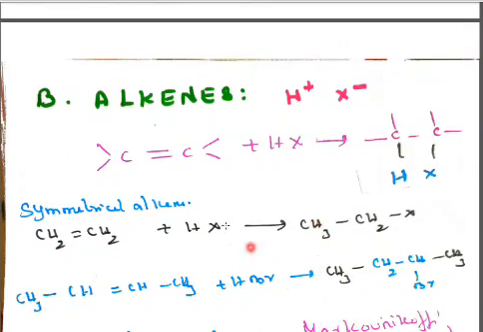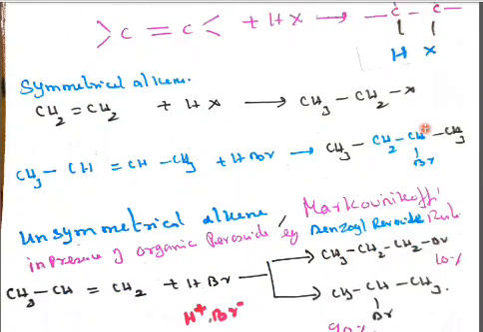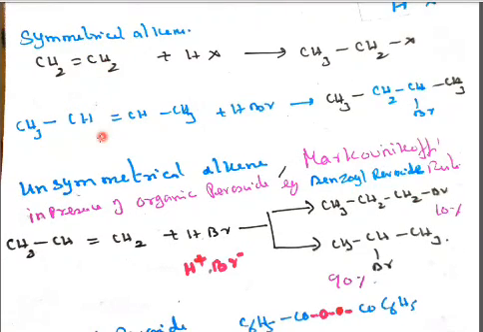Then alkenes, CH2 double bond CH2. Here we are adding HX, H plus and X minus. When you add it, the double bond will be converted to a single bond, so we will get an alkane. For a symmetrical alkene with HX, we get H and X added. This becomes CH3 and this is CH2X. Then also a symmetrical alkene, CH3, CH double bond CH, CH3 with HBr.